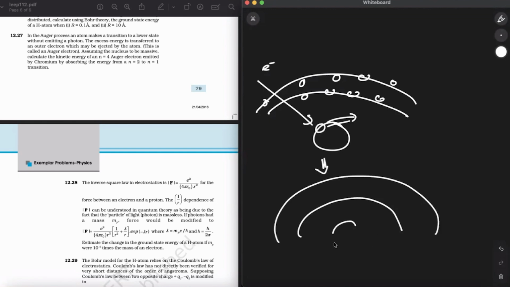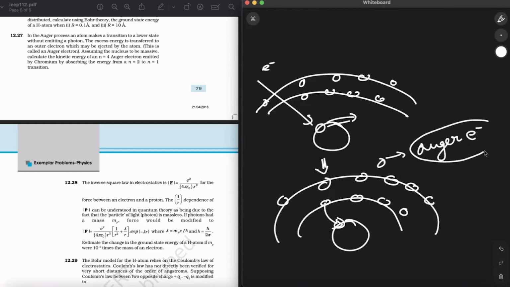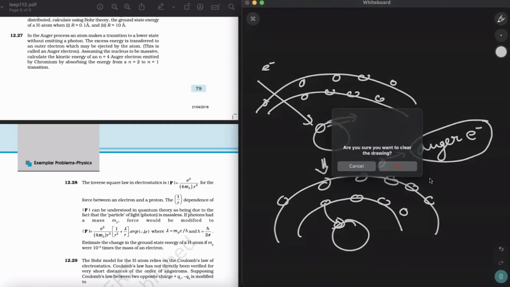There's a vacancy over here, right? So this vacancy is getting filled by one of these electrons coming down, or one of these which are at a further higher level of energy. Since it is a heavy atom, X-ray or fluorescence can be seen, but there will be some energy, like I've shown you, EH minus E low. The electron which has been shot out of here is called the Auger electron. Alright, so moving back to the question now.